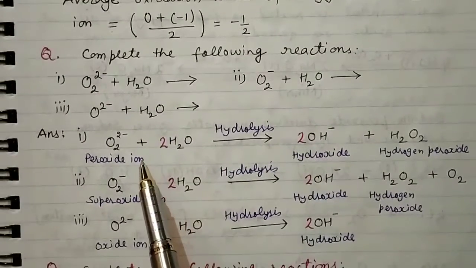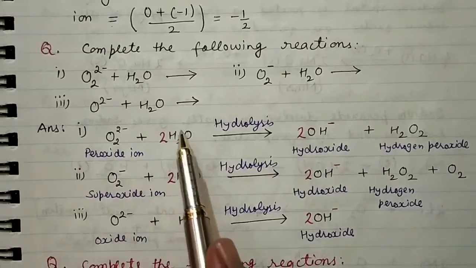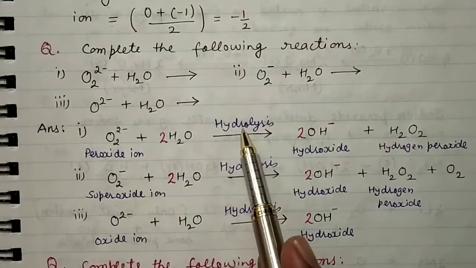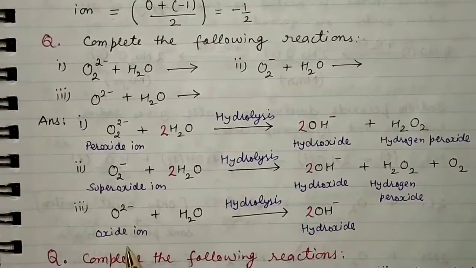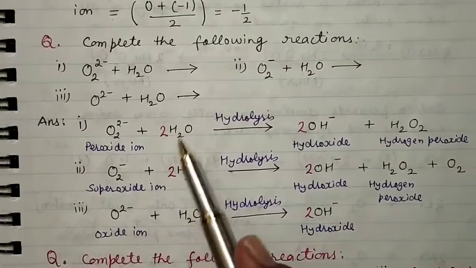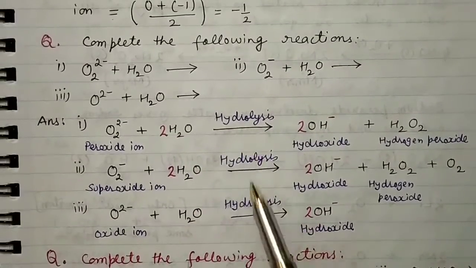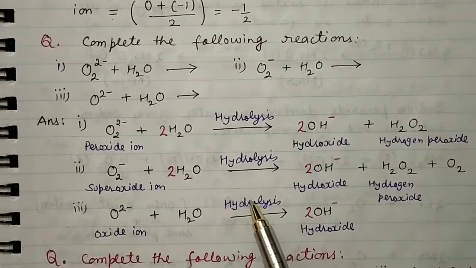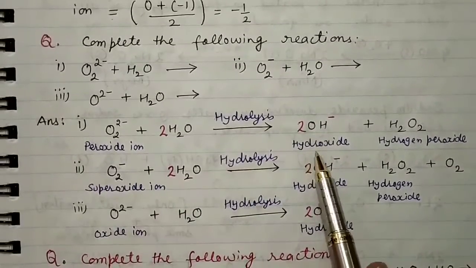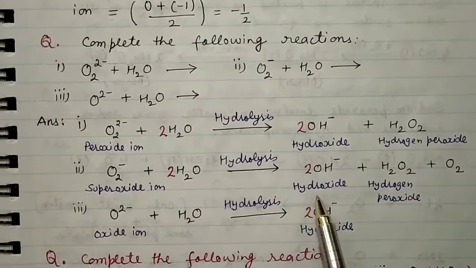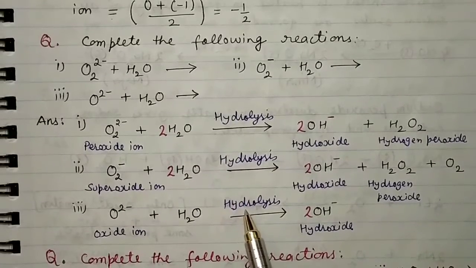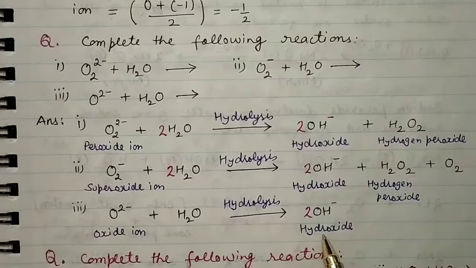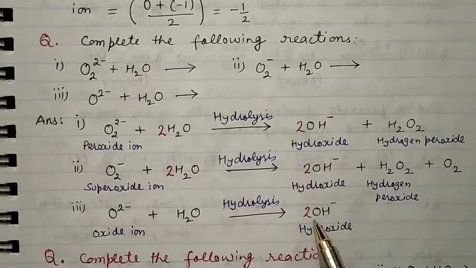First, when the peroxide ion combines with water, the process is called hydrolysis, because in all the cases, whether it is peroxide, superoxide or oxide, we are adding water. So the process is called hydrolysis, means addition of water. In case of peroxide, we are left with hydroxide. In case of superoxide, again we are left with hydroxide. In case of oxide ion, when we proceed with hydrolysis, we get hydroxide. So hydroxide is the same product in all three cases, right?